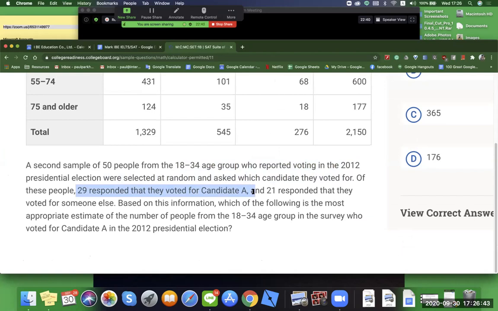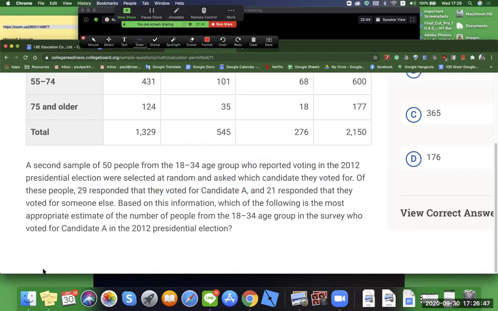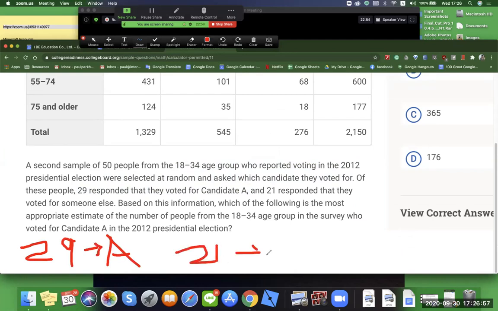We have to write this down now. 29 for A, and 21 for someone else. So that would be a total of 50, yes?